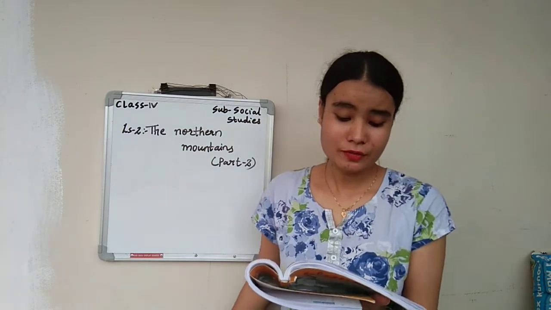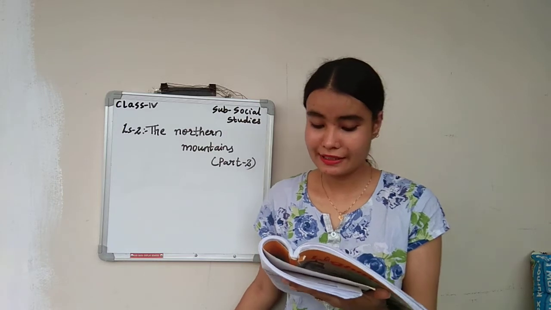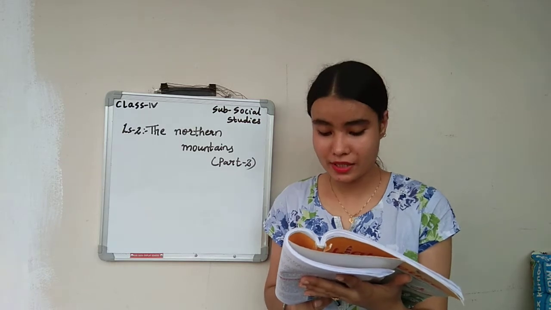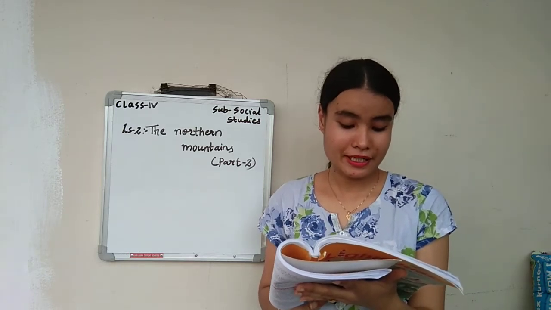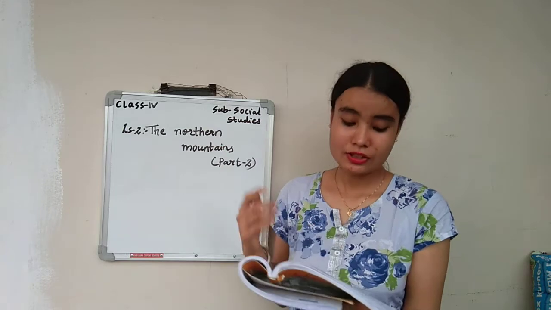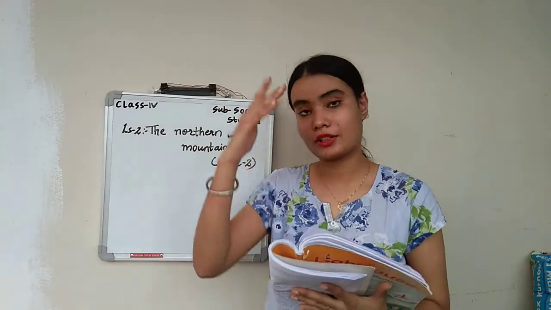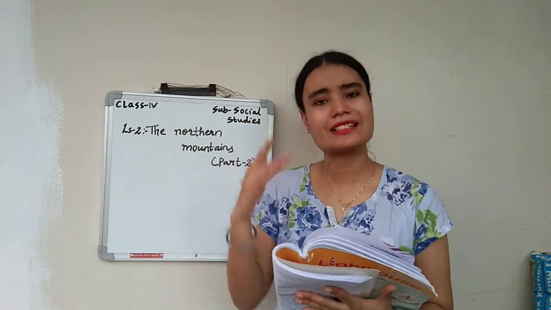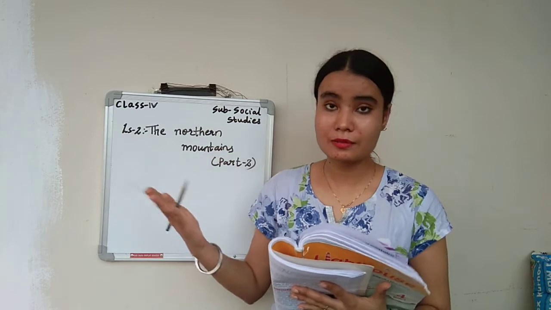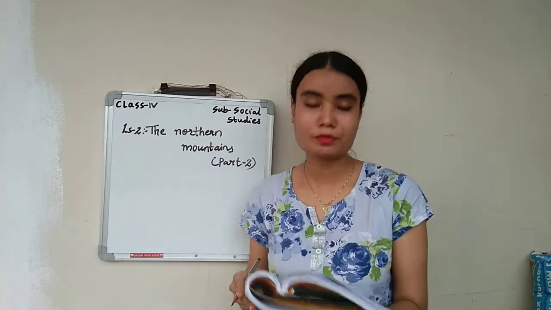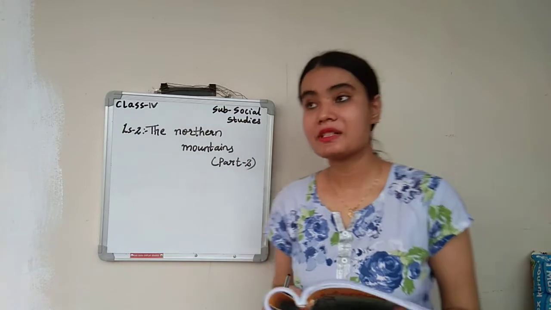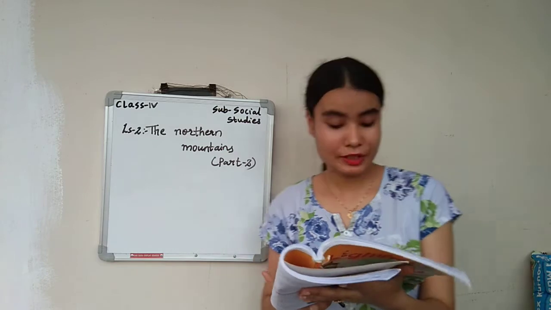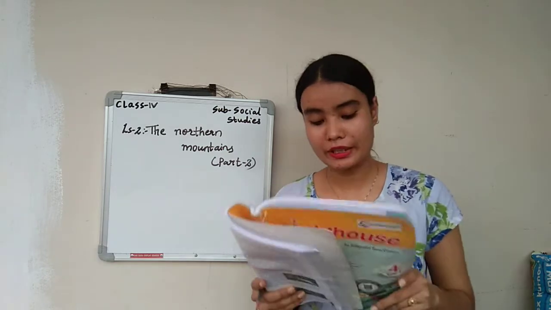Yes. Average height of this range is 5000 meters above sea level. It has many passes at great heights. A narrow way over or through mountains is called a pass. There are thick forests of pine, cedar, oak and fir. So the height of this Himalaya is 5000 meters. It is not like that every mountain has this height only. There are some other mountains also which have less height, so that is called as what? Pass. So the average height of this mountain is how much? 5000 meters. There are different types of forest also, like pine, cedar, oak and fir.